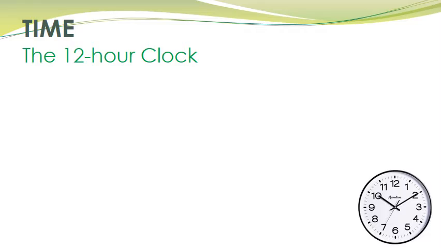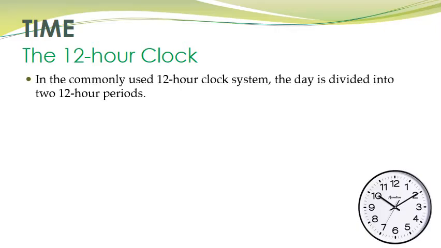Children, all of you have clocks at your home, which help you see the time according to which you do your daily course, right? Now, children, that clock is commonly the 12-hour clock. So, what is a 12-hour clock? Well, in the commonly used 12-hour clock system, the day is divided into two 12-hour periods, right?